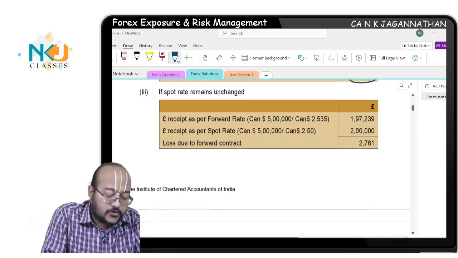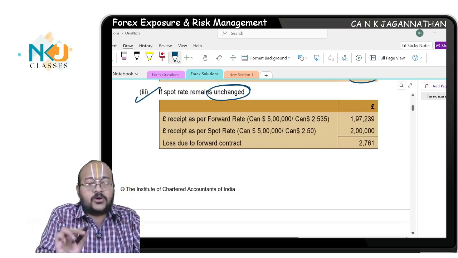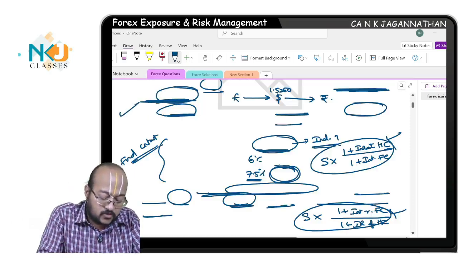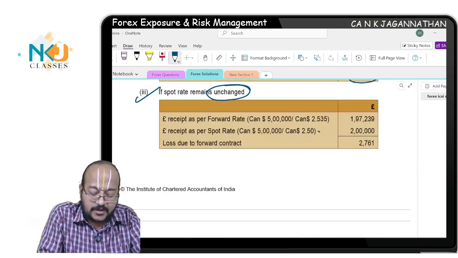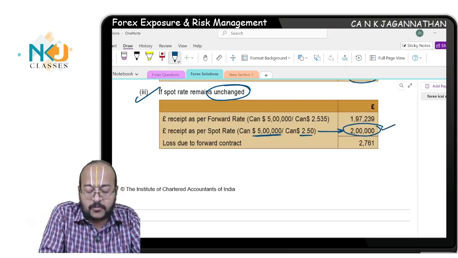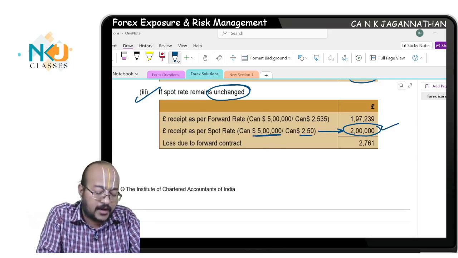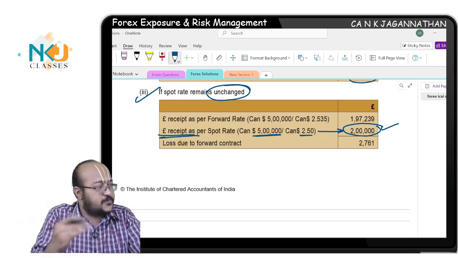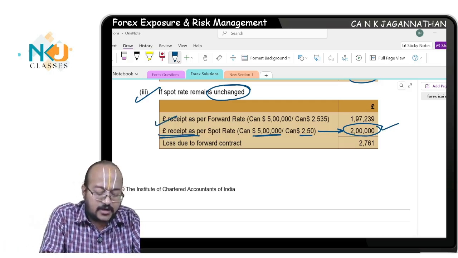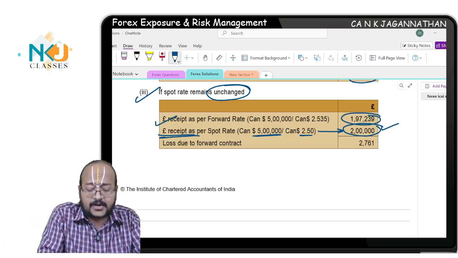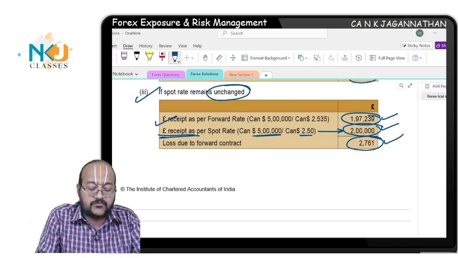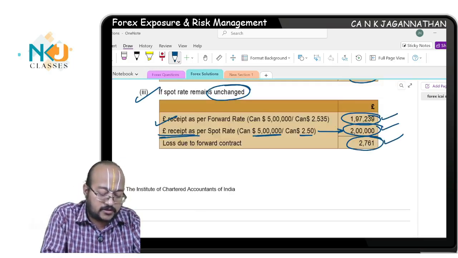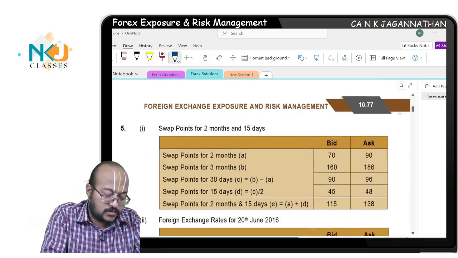Natural, no? If the spot rate remains unchanged, what is today's spot rate? 2.5 per pound, no? If that remains unchanged, 5 lakh Canadian dollar divided by 2.5, the pound receipt would be 2 lakh as per the current spot rate itself if it remained unchanged, and the receipt would be 1,97,239 as per the forward rate. Again a loss to the extent of 2,761. Are you all understanding? So this is the question.